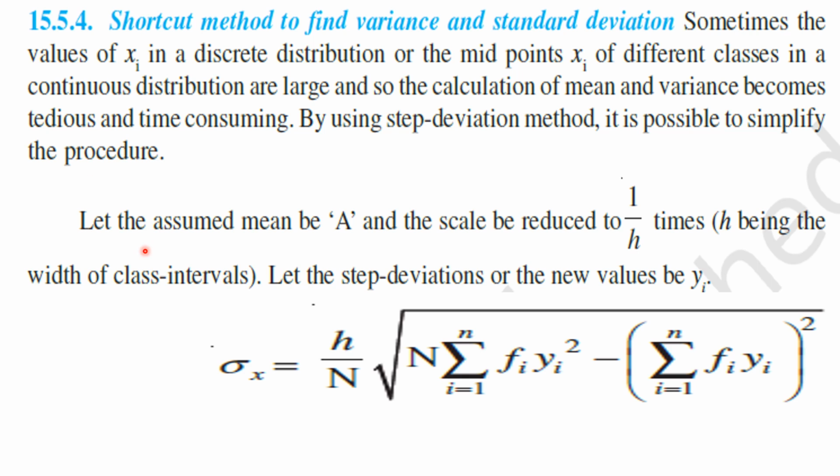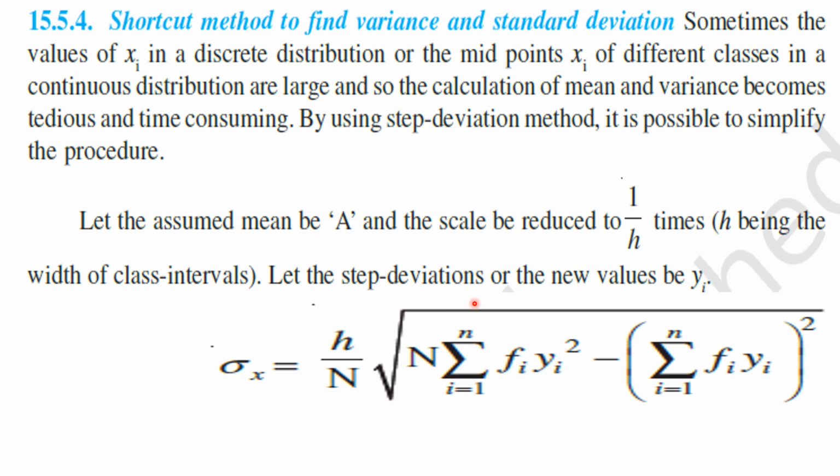Okay, my children, right. Let us discuss that method, the shortcut method. Let the assumed mean be capital A and the scale be reduced to 1 by h times. Here h is the width of the class intervals. Okay, my children, here h denotes the width of the class intervals.